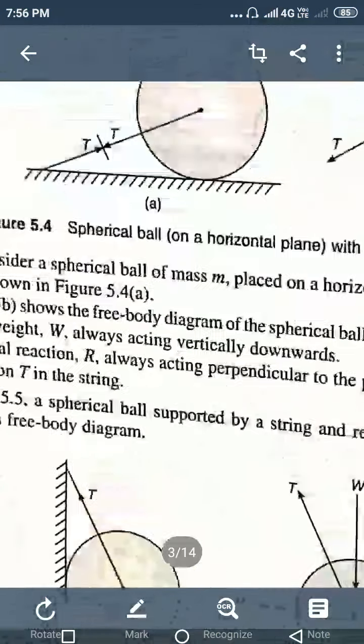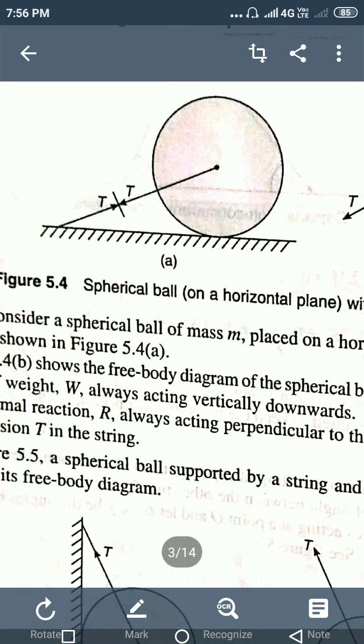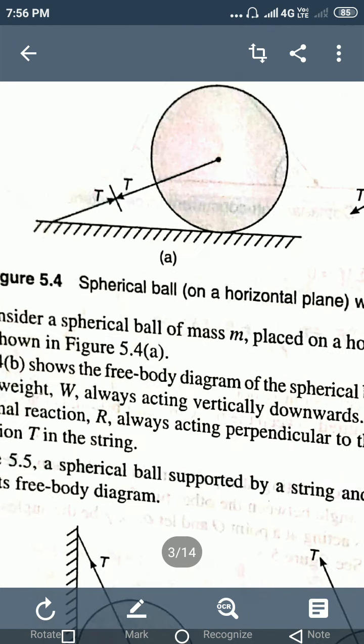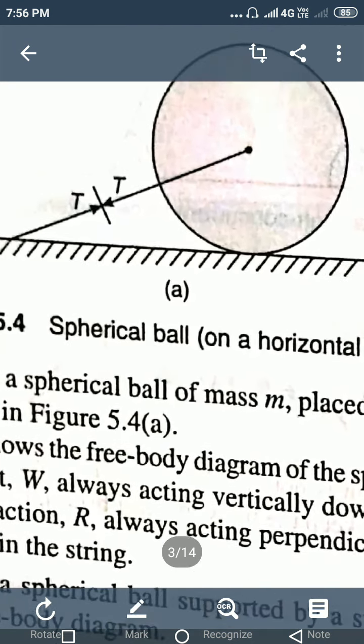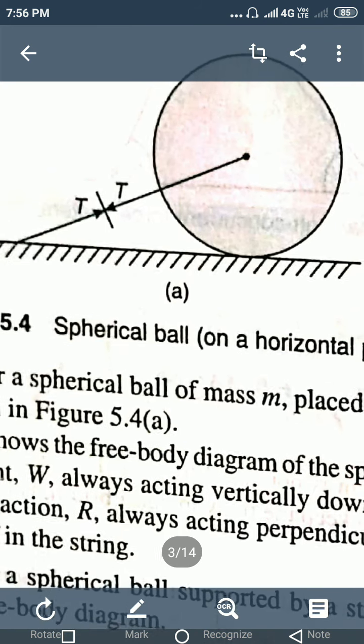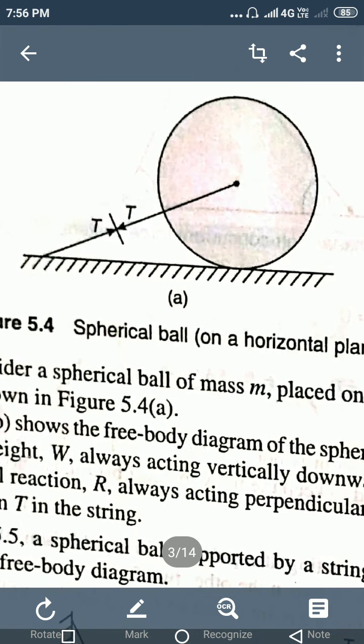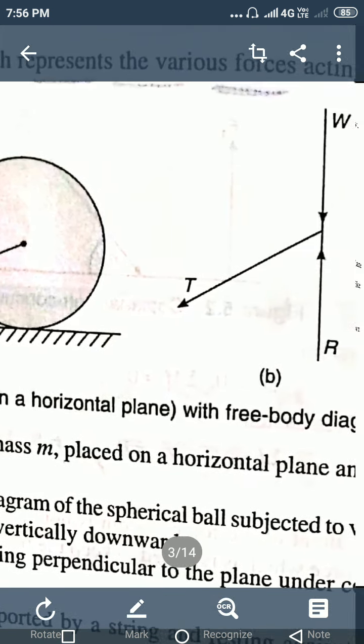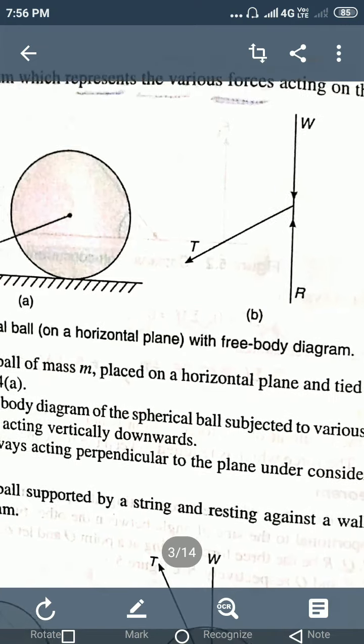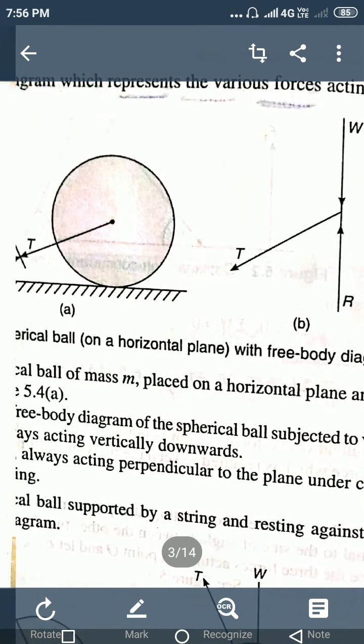A sphere is attached to the ground, subjected to the tensile force T. We can draw the free body diagram of this sphere. It is a line diagram which shows all the forces acting on a body. You can observe here, this is the free body diagram of this simple sphere.